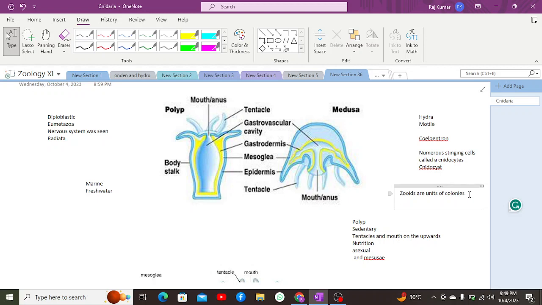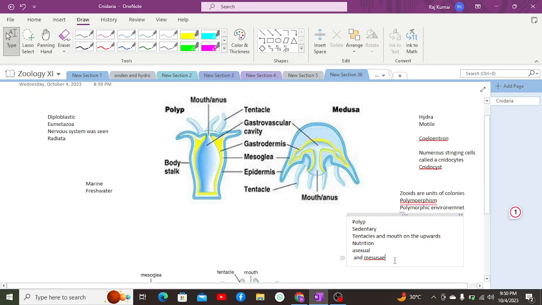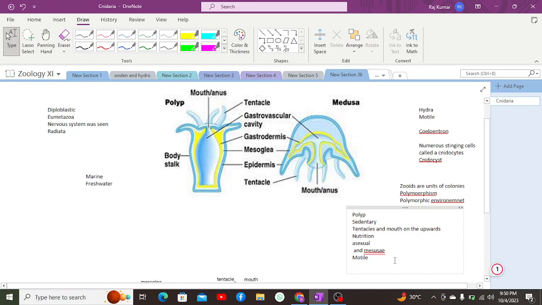In that case, both of these work together in a colony, and this type of cooperation, working together, is known as polymorphism. Inside a polymorphic environment, we usually consider polyp as having digestion, also nutrition, and medusae as having reproduction. On the other hand, polyps are asexual. Medusae are basically motile, free swimming, and apart from this, these are reproductive.